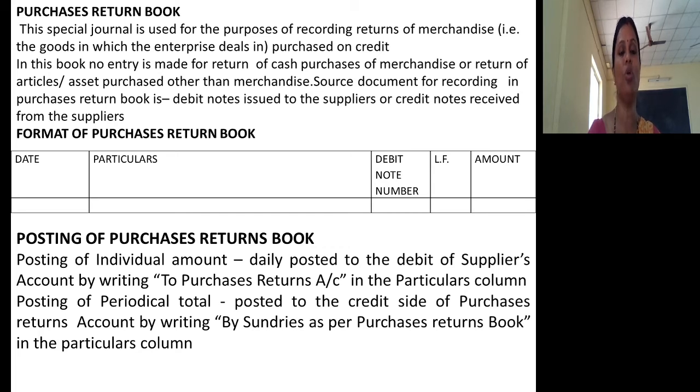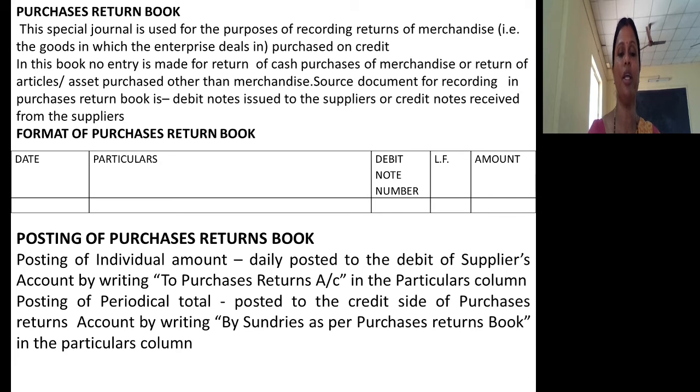So in this book, no entry is made for return of cash purchase of merchandise, or return of an article or asset purchased other than merchandise. In the sense, you are not recording purchase returns of cash purchases. You are recording only purchase returns of credit purchases. And one more thing, if you return anything other than goods which you purchased either on cash or on credit, that will never enter the purchase return book.